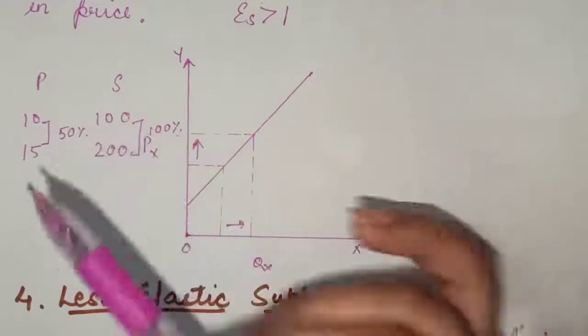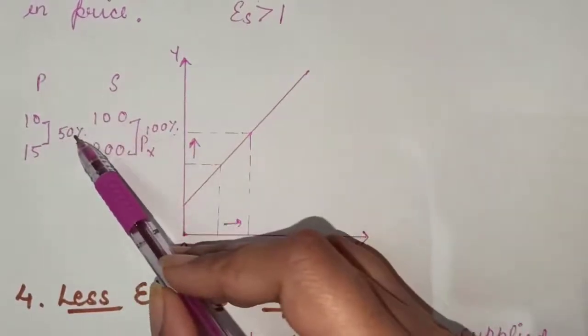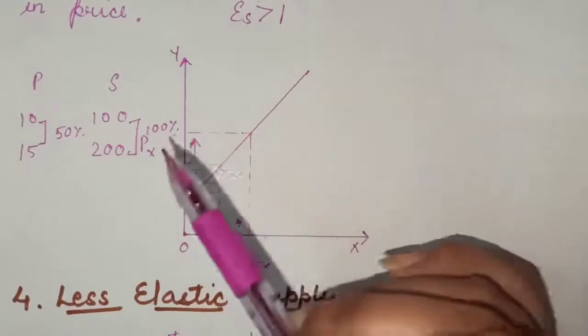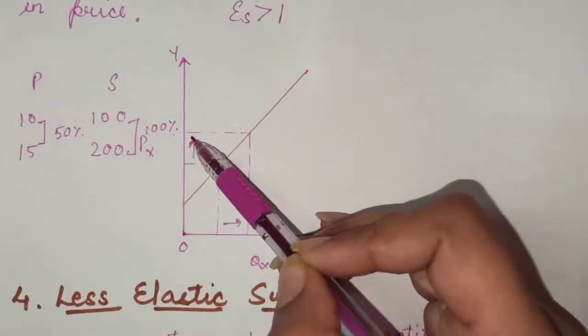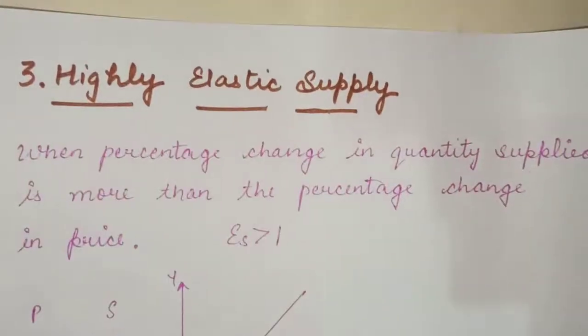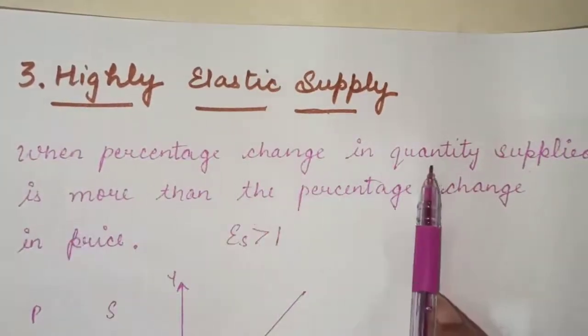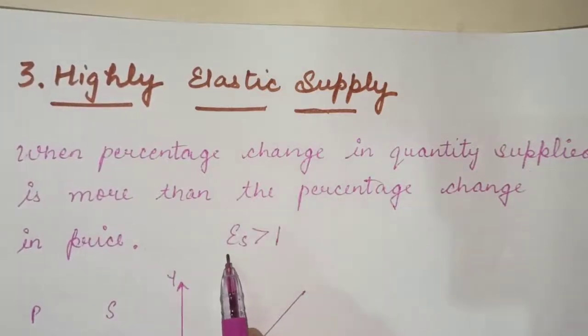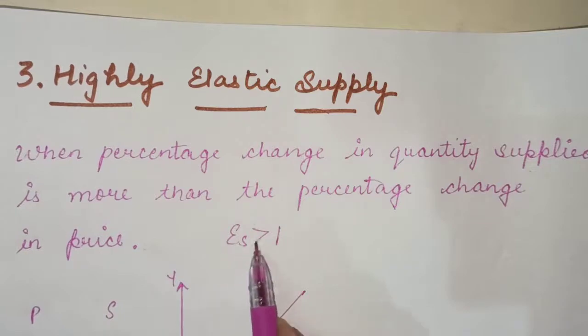Price is increasing by 50% while supply is increasing by 100%, meaning change in price is less in comparison to change in supply. That is why, when percentage change in quantity supplied is more than percentage change in price, supply is highly elastic.